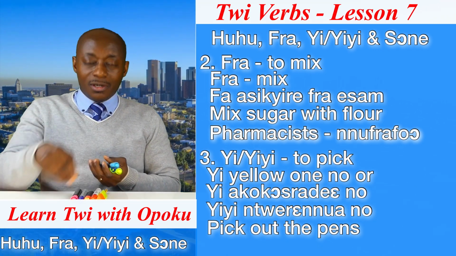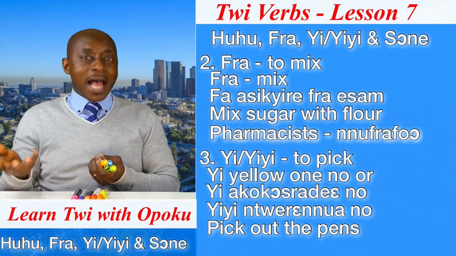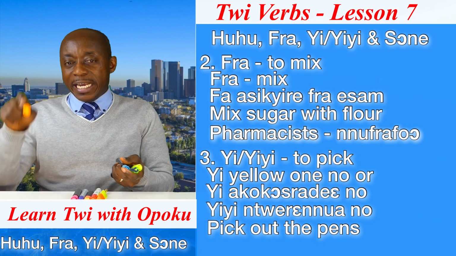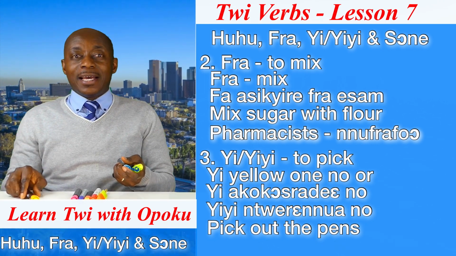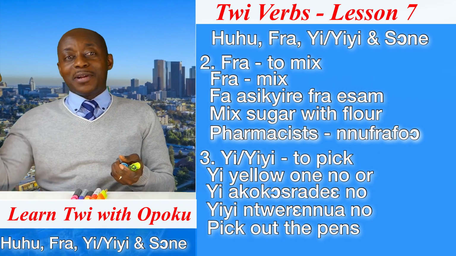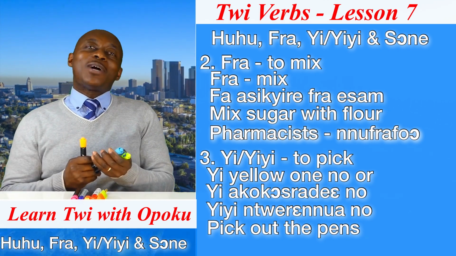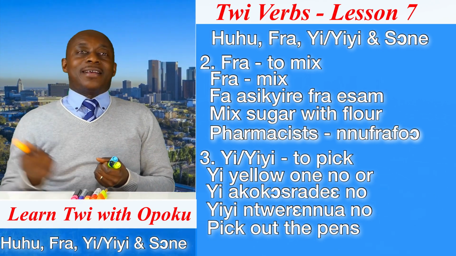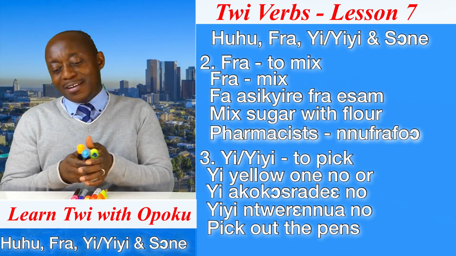Yiyi means you're going to pick so many items. But if it is one in some items and I want you to pick it, then I will say yi. So what are we saying? When we say yi or yiyi, it means what? To pick. Good.